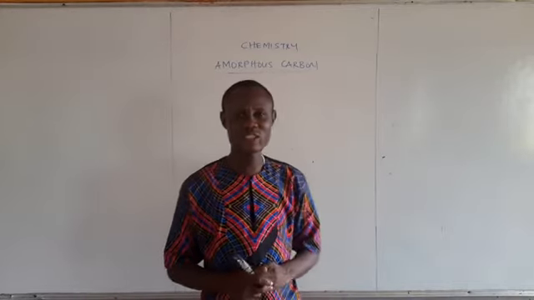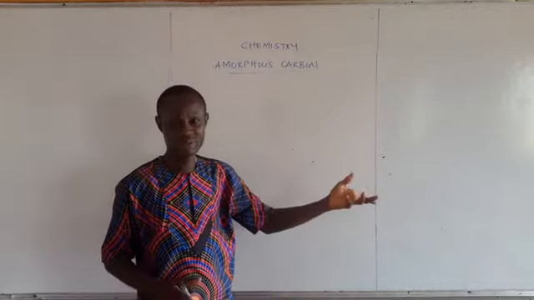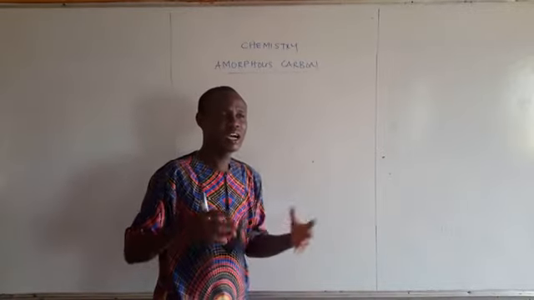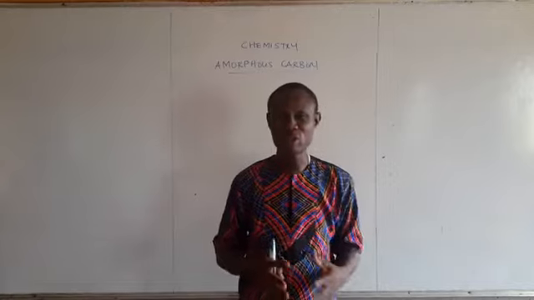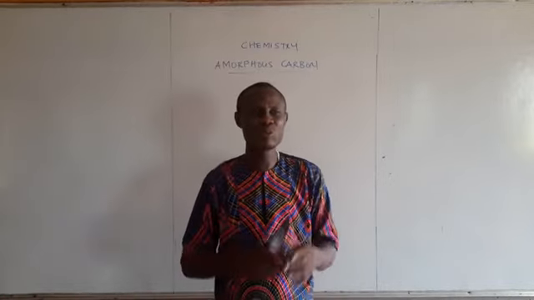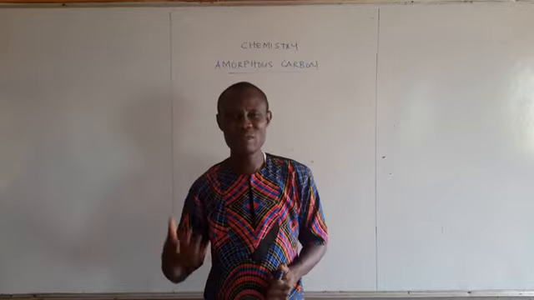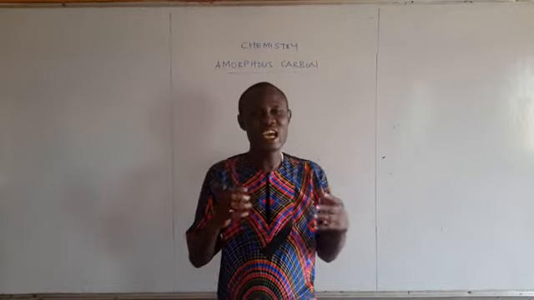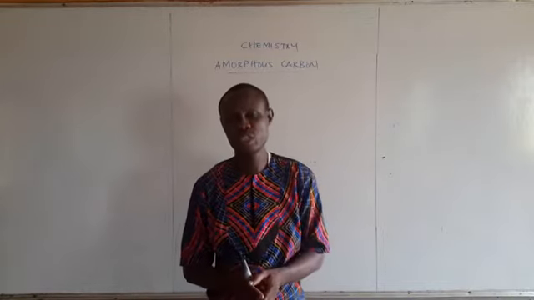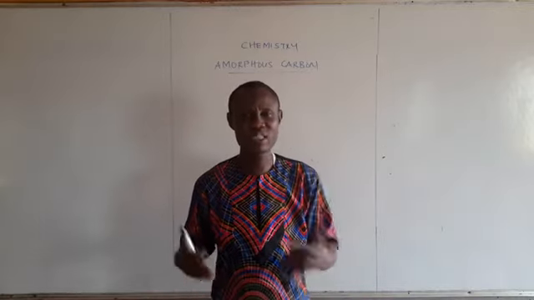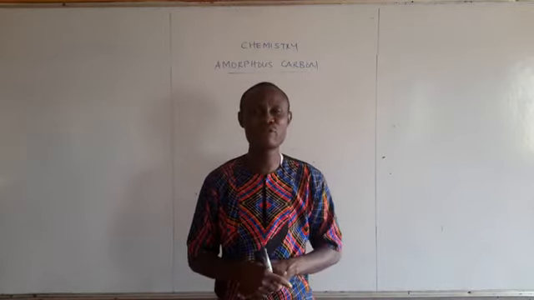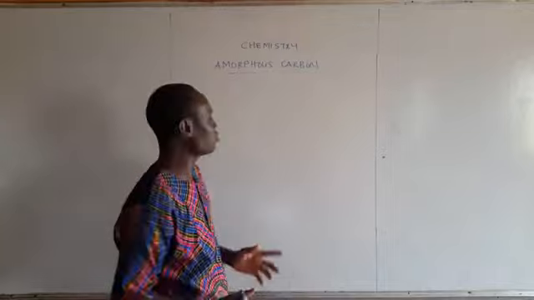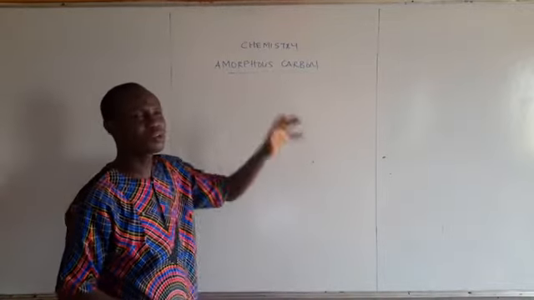If you remember, in our last class, we discussed amorphous carbon. And I also said that carbon shows a phenomenon called allotropy. Allotropy simply means existence of chemical elements in two or more different forms but in the same physical state. The elements that show this are known as allotropes, and carbon shows two allotropes, diamond and graphite, which are the crystalline forms. Crystalline means with definite shape. Carbon also has amorphous, meaning non-crystalline form.